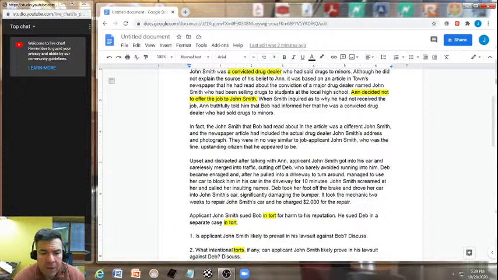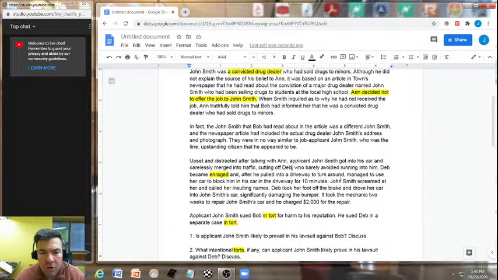Now, remember, applicant John Smith here is suing who? Deb. Okay. So we're going to look here into enraged. That could be an additional fact for IIED. Possibly intentional infliction of emotional distress. Up here, possibly we have some assault and battery. We're not quite sure yet. Maybe it's more of a defense. We'll take a look at more of the facts.